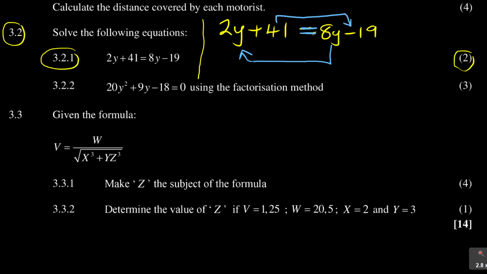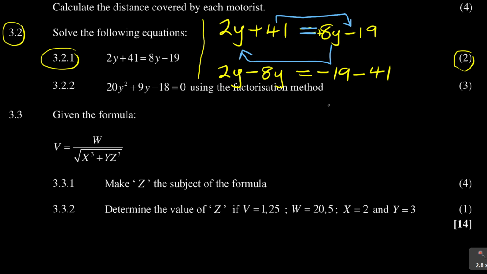But remember, whenever you cross the equal sign, the sign must change. If it was positive, it will become negative. If it was negative, it becomes positive. So you ask yourself, what is the sign for 8y? 8y is positive, so it has to cross the equal sign to become 2y minus 8y. Now the equal sign, again, on the right hand side already you have negative 19, but 41 is positive. You see that positive will change, become negative after crossing the equal sign to become negative 41.